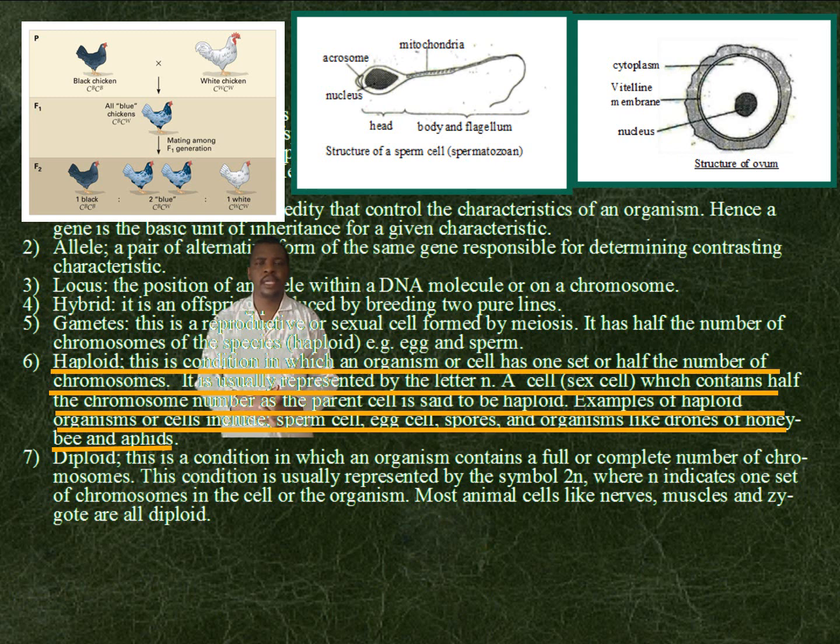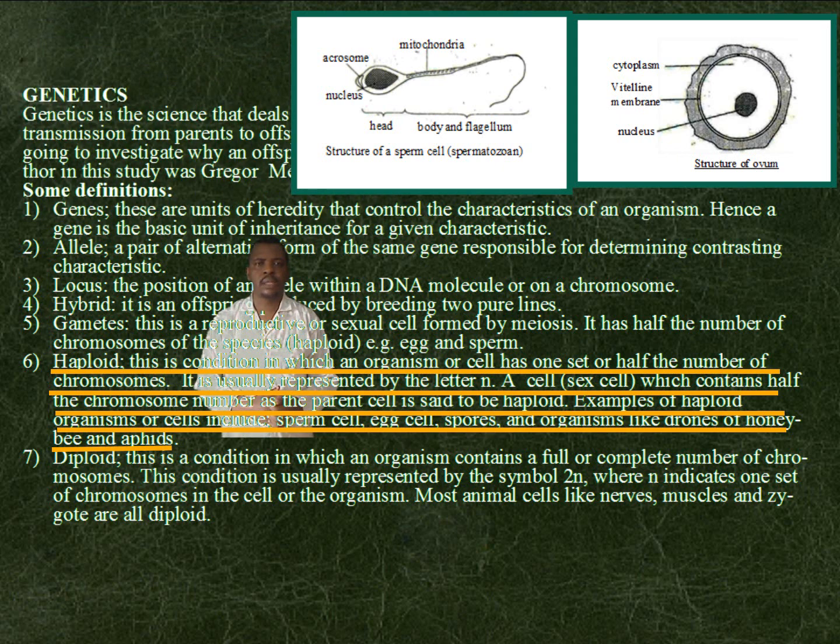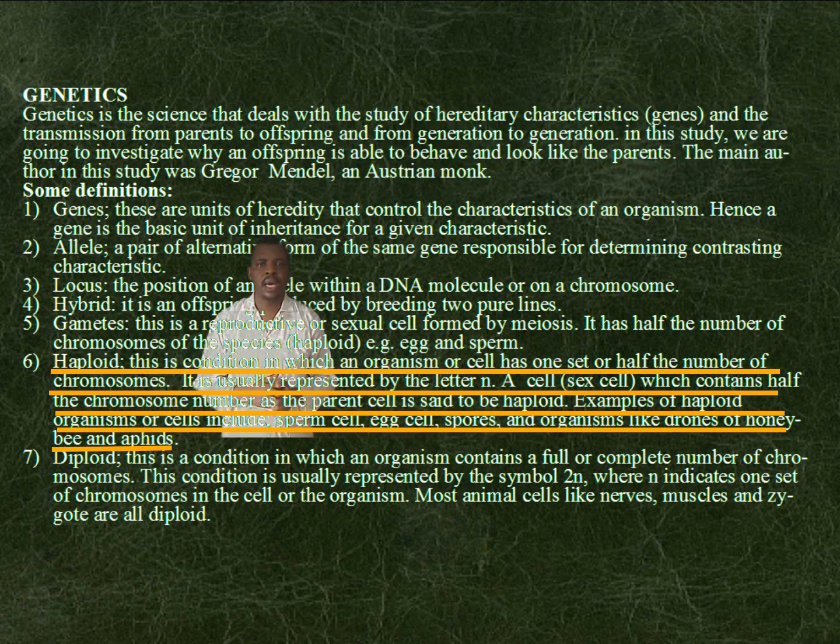It is usually represented by the letter N. A cell, example sex cell, which contains half the number of chromosomes as the parent cell, is said to be haploid. Examples of haploid organisms or cells include sperm cell, egg cell, spores, and organisms like drones of honeybees and aphids.